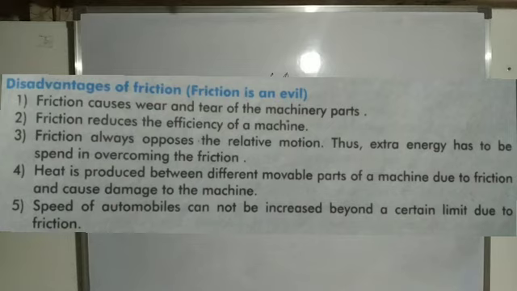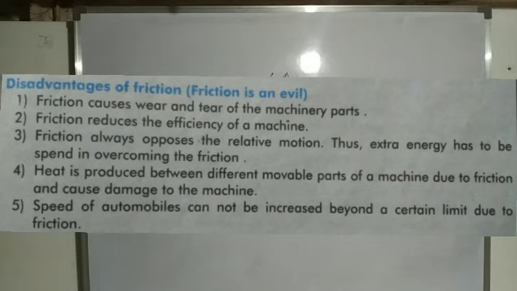Friction always opposes the relative motion, thus extra energy has to be spent in overcoming the friction. It means friction always opposes the relative motion. Suppose a body starts moving on a rough surface, it requires maximum energy. For this reason it always opposes the relative motion, so it requires extra energy for the body to move. So extra energy has to be spent in overcoming the friction.